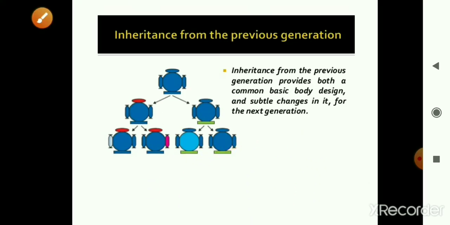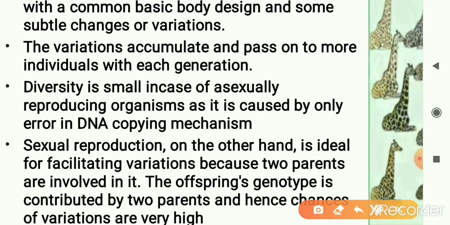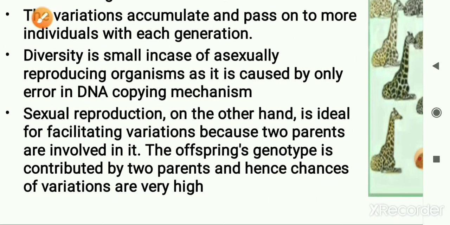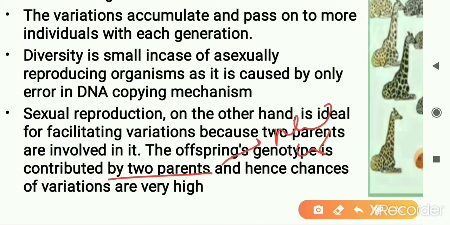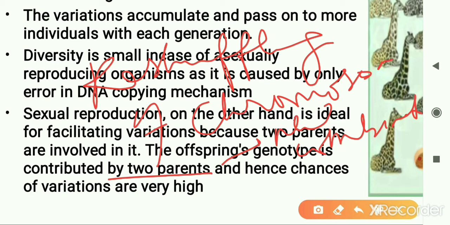Now the variations that are produced in case of asexual reproduction are only because of error in the DNA copying mechanism. But in case of sexually reproducing organisms, it's because there are two parents involved, and new combinations occur because of the reshuffling of chromosomes during gamete formation and during fertilization.